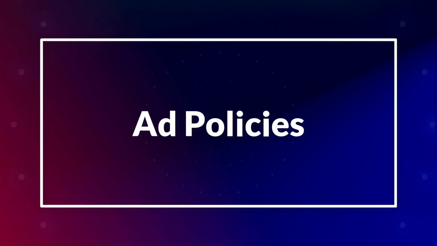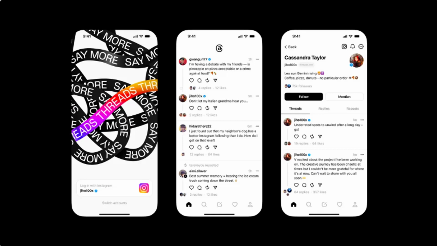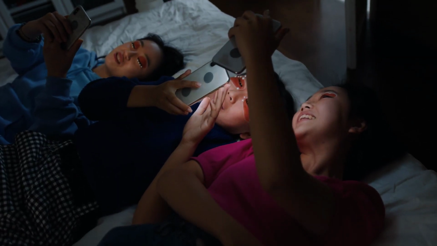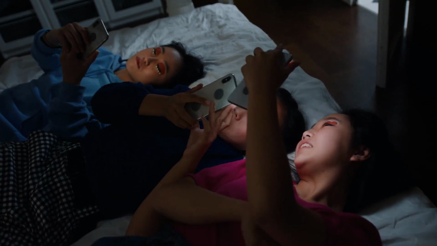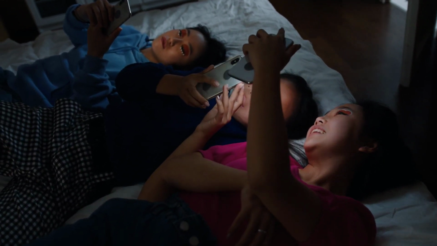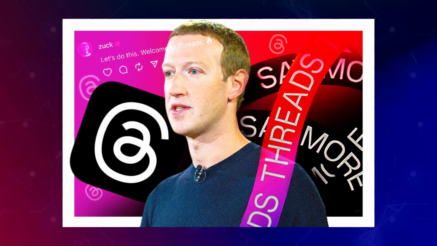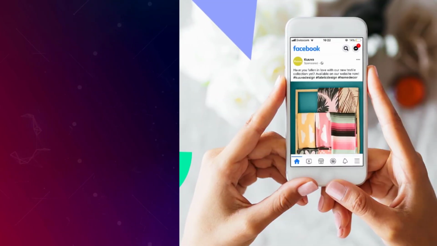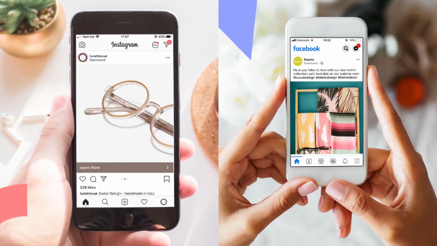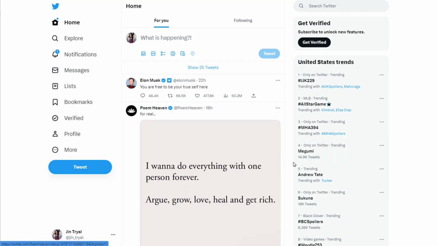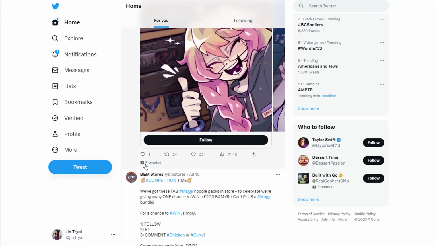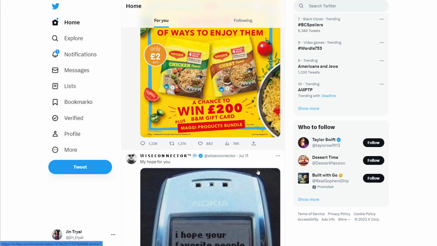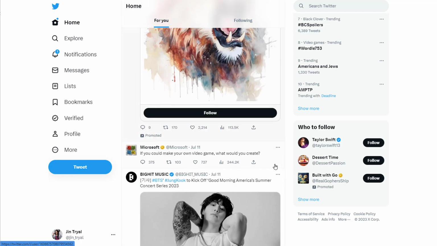Ad policies. Threads launched with no ads for its users. But since the platform is still very much in its early infancy, we can't expect it to stay that way for too long. Meta has stated that ads may appear on the platform at some stage, which would line up with the advertisements shown on apps like Facebook and Instagram. Twitter does feature ads on its platform in different formats. Ads on Twitter appear with a promoted icon and can be promoted ads, follower ads, and trend takeover. Even users that are verified see ads on Twitter, making it a vital part of the platform.